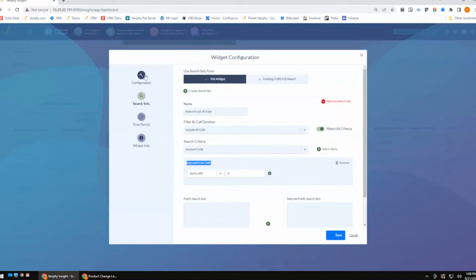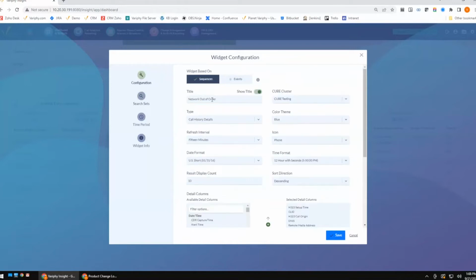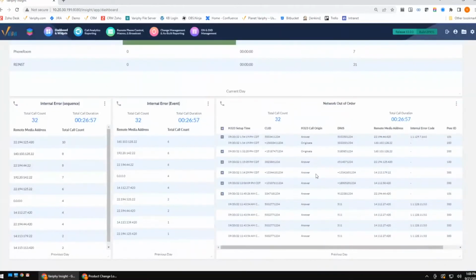But I am doing sequence-based reporting. If I go up to my configurations, you can see I'm doing sequence-based reporting. In detail, a lot of times you want to see the entire sequence, maybe how the call came in, how the call went out, things like that. But there are also times where I really just need to see this particular event, be it an answer event, an originate event, or in this case, just the event that actually had the error code.